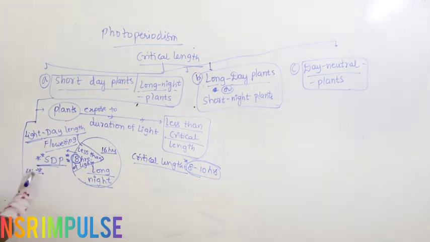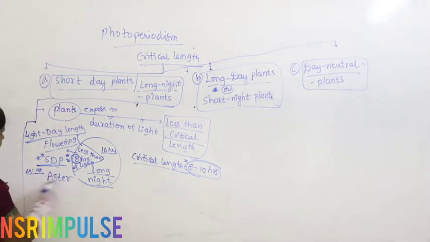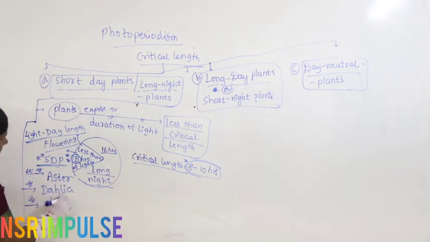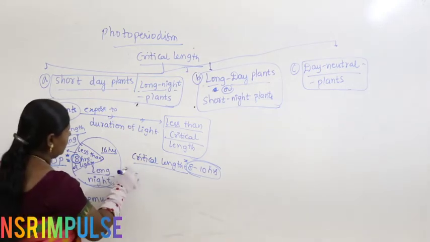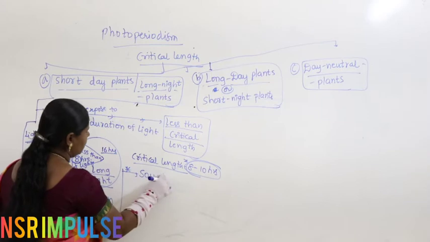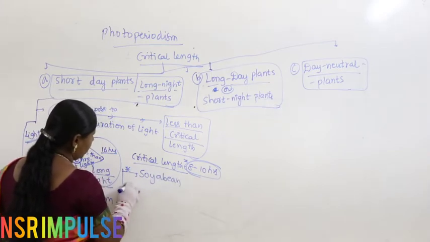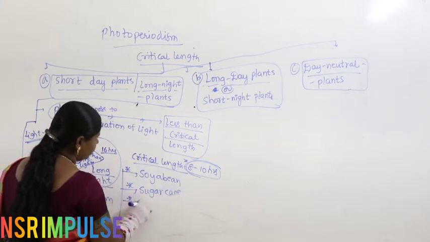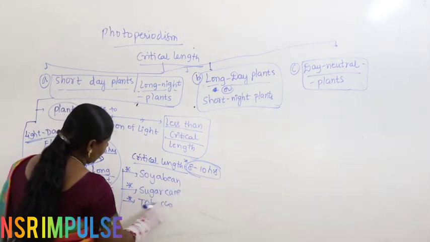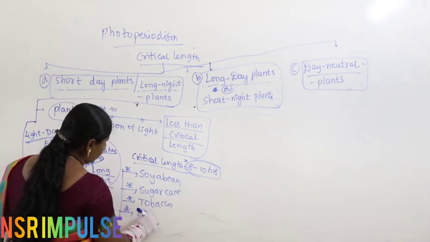Make a list of all examples like aster, dahlia, chrysanthemum, right. Then you can also write rice, soya bean, sugarcane, tobacco plant, as well as potato plant.